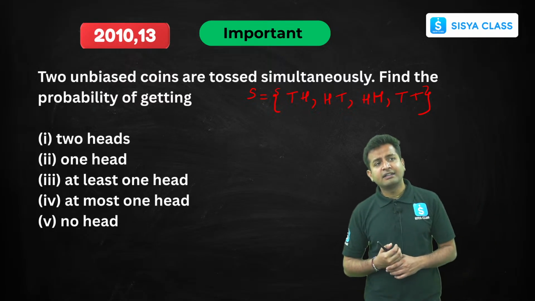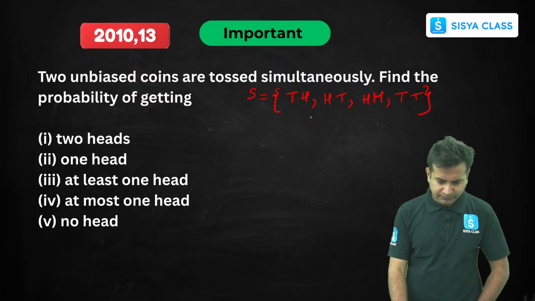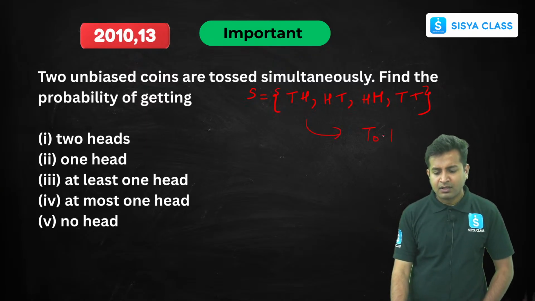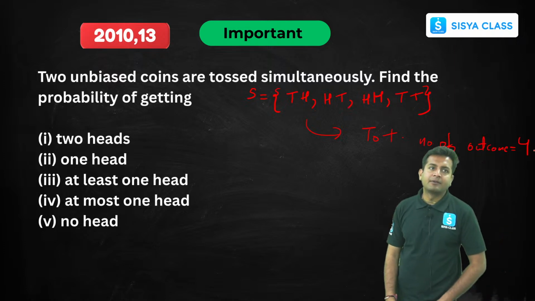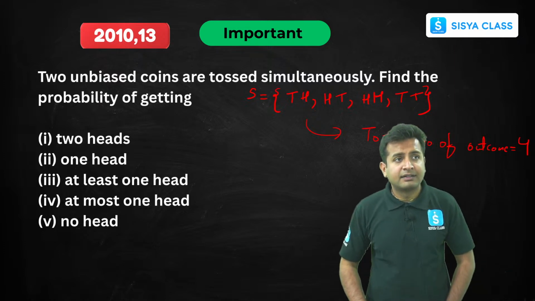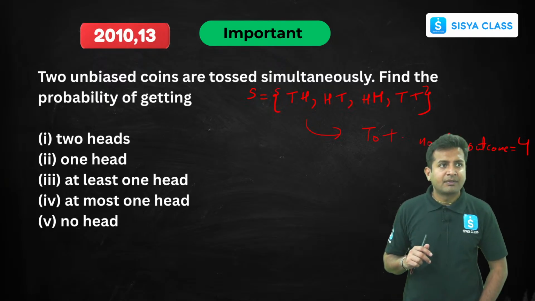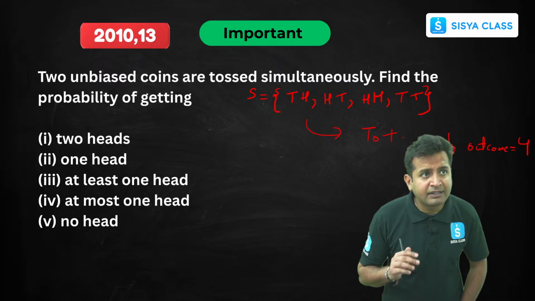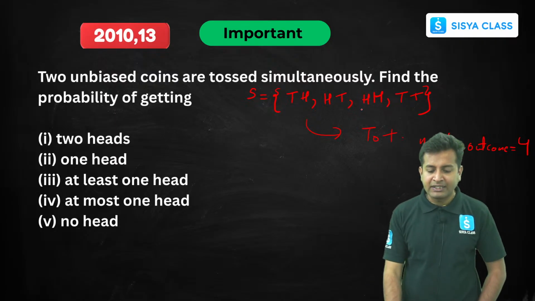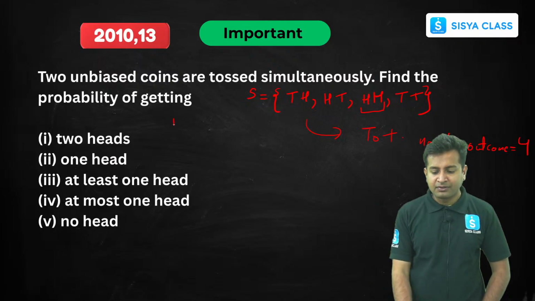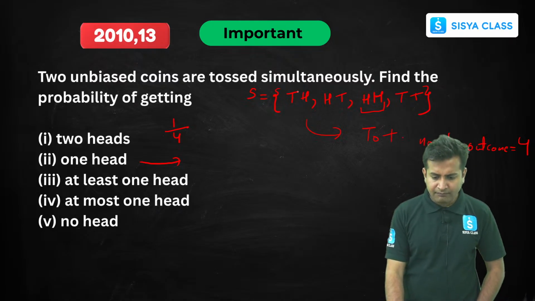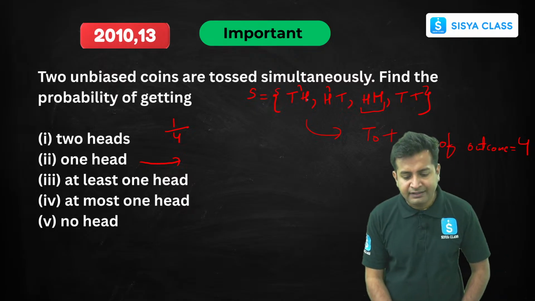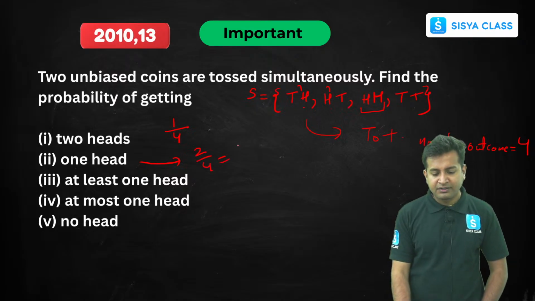So the first one they are asking is 2 heads. What is the probability? First of all, what is the total number of outcomes? Total number of outcomes is nothing but 4, right? Clear? Now they want 2 heads, right? We need 2 heads. So 2 heads is possible only in one case, that is this. So the favorable outcome is only 1. So 1 by 4 is the answer. 1 head. Now 1 head is coming here and here, right? Exactly 1 head, this. So it is nothing but 2 by 4, which is 1 by 2.